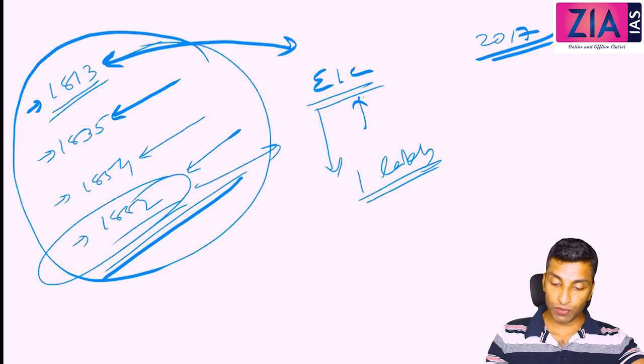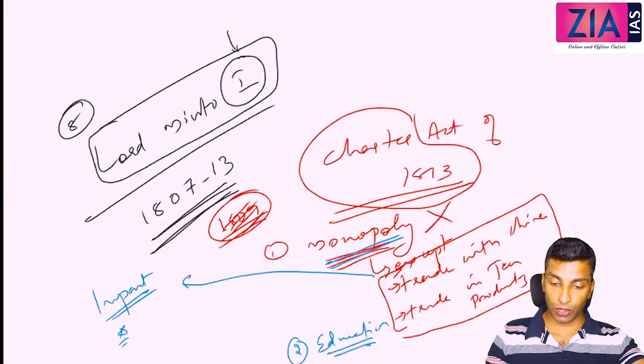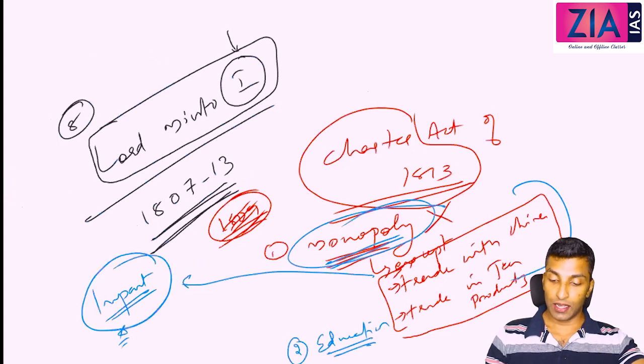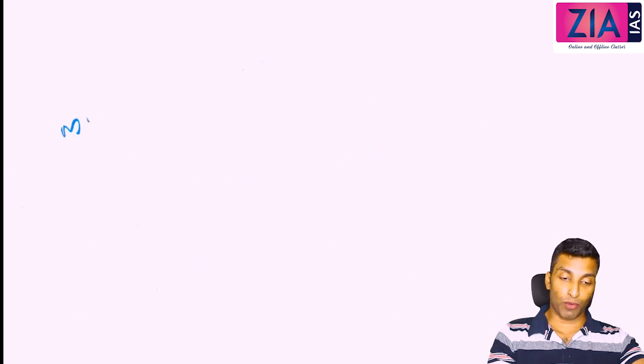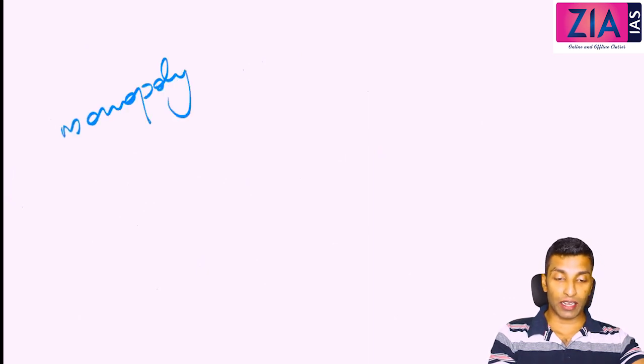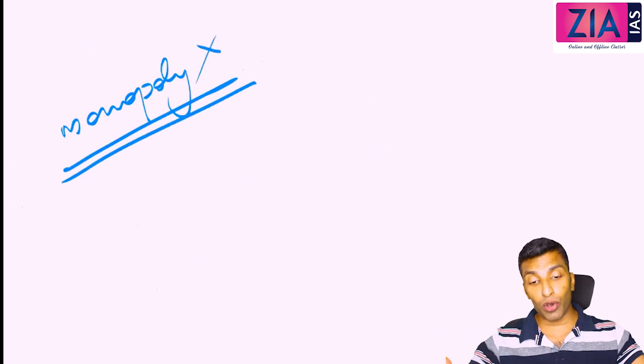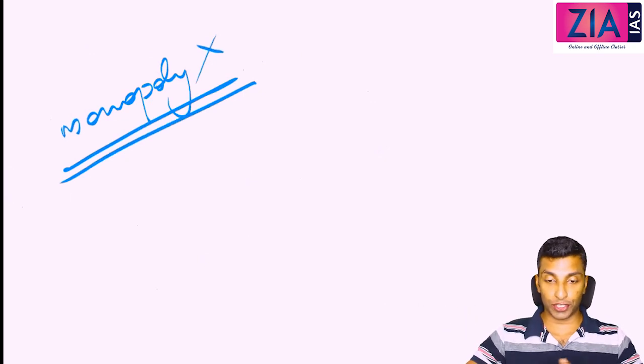Okay, so the first provision was this: the East India Company lost its monopoly except in two items. Now we need to see the impact of this. So you see, the monopoly is ended. Now what is going to be the impact? Monopoly of the East India Company ended means what? Many more new companies are going to come to India for trade.